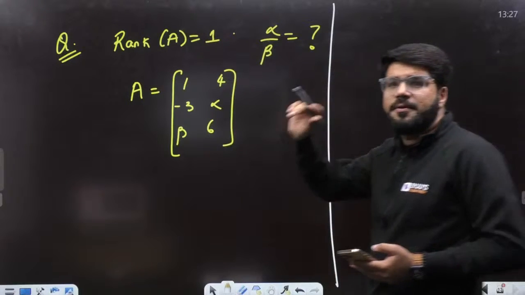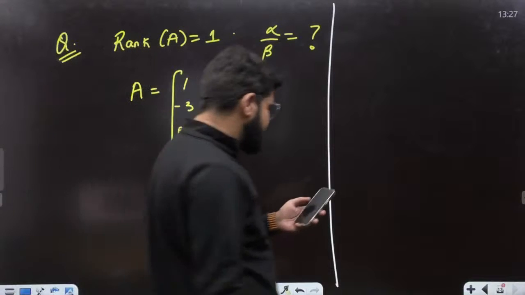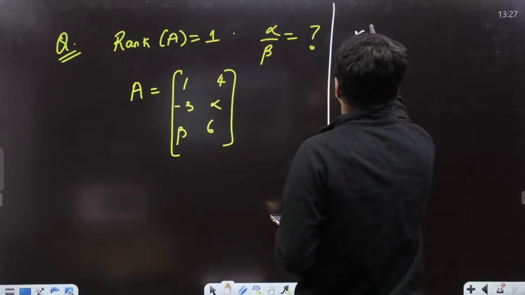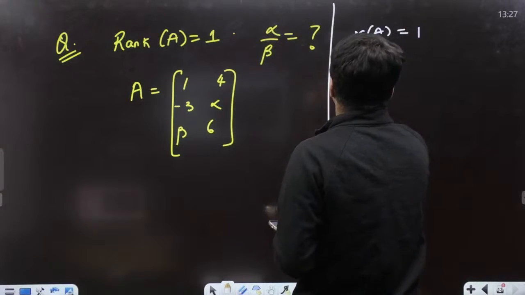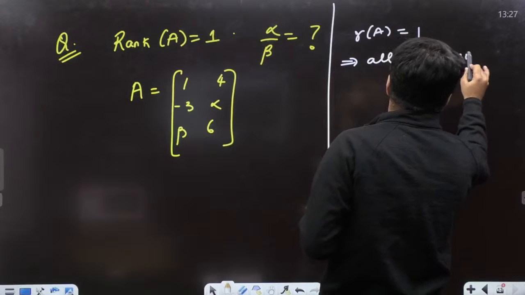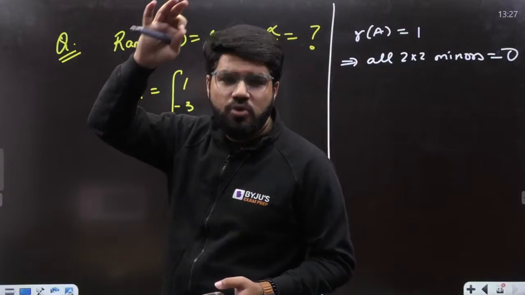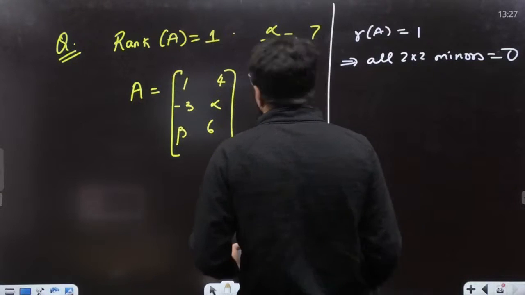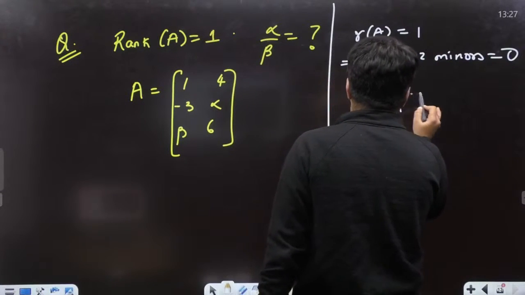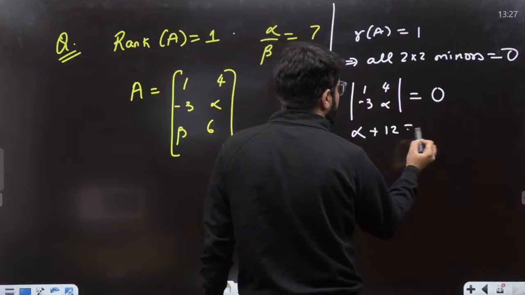Shashikant says the solution is correct. Fantastic, Shashikant. So now rank is equal to 1. The rank of the matrix is 1, so that simply means the evaluation of all 2 cross 2 minors should be 0. One of the minors here in front of you evaluates to alpha plus 12, which is 0.